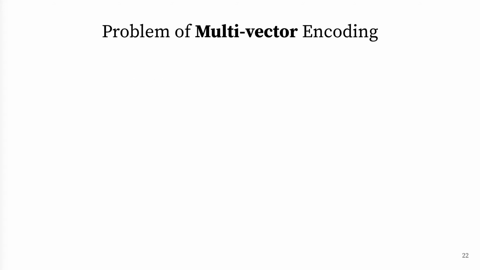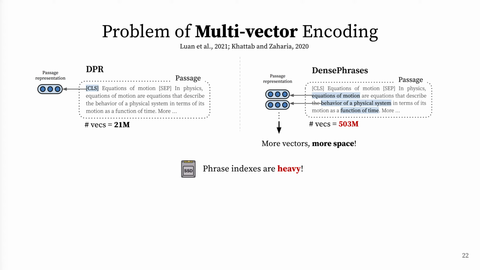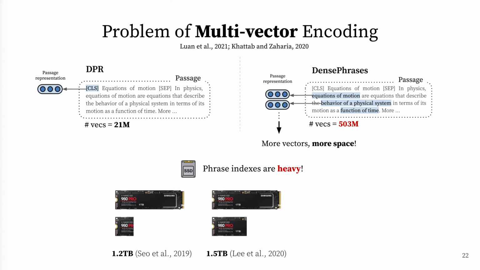Finally, we tackled the efficiency problem of our model since we need multiple vectors per passage, similar to the previous work on multi-vector encoding models. Compared to DPR that stores 21 million passage vectors, DensePhrases has to store about 500 million phrase vectors, and this makes phrase indexes much heavier, like 1.2 terabytes, 1.5 terabytes, and 320 gigabytes.